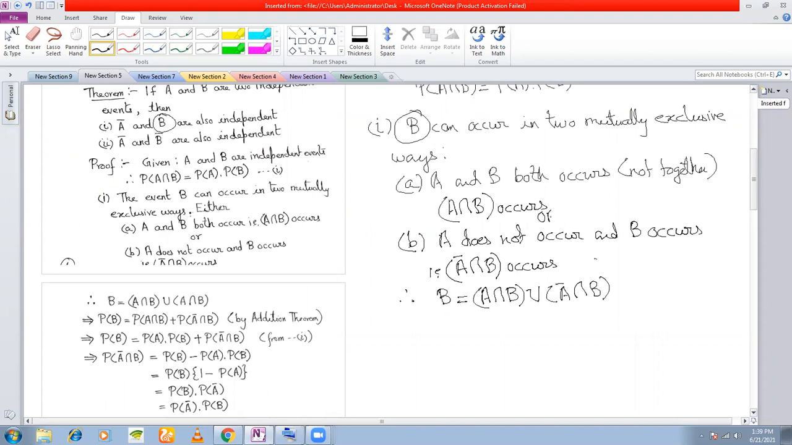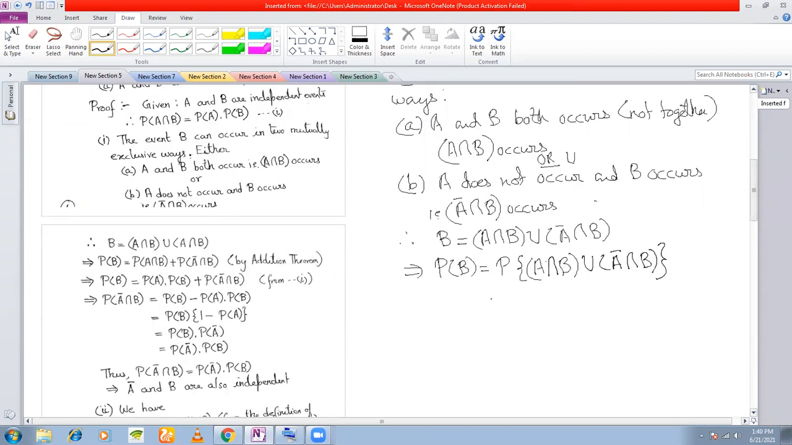Because of this OR, union is because of this OR, right? So B can occur when A and B both occur, or when A does not occur and B occurs, right? Now, if these two are mutually exclusive, then what can we say if we take probability on both sides? PB is equal to P of A intersection B union A bar intersection B.